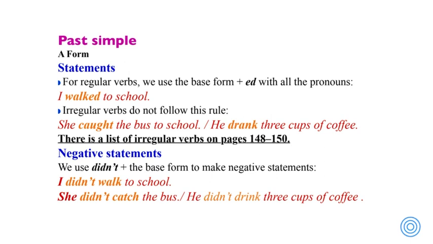Of course, in our books, there is a list of irregular verbs on page 148 to 150. For the past simple, when we put the sentence into negative, we change the verb to the base form of the verb, preceded by didn't. So we use didn't plus the base form to make the negative statement.